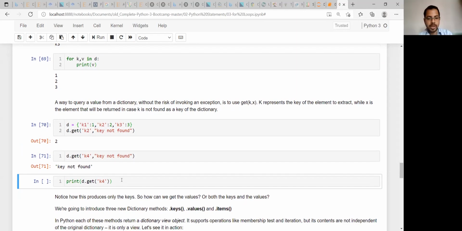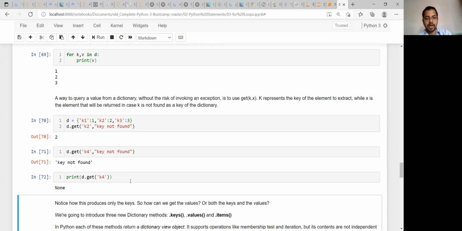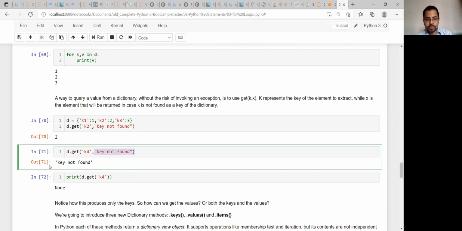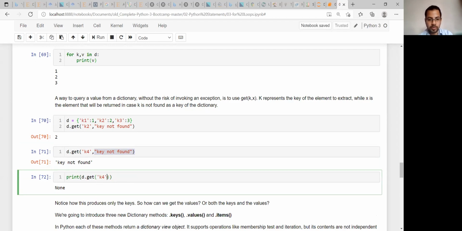And if we write this, Sir, why do we need to write the key not found every time? Because it's a syntax. That is why I'm saying that with d.get, if we are mentioning only K4, you will get None. So it is returning nothing. That's why you are getting None. And if you are mentioning key not found, it will print that statement. You can write 0 also, no problem. You can write comma 0. In that case, it will return 0.